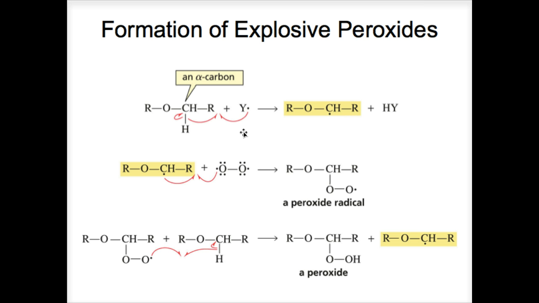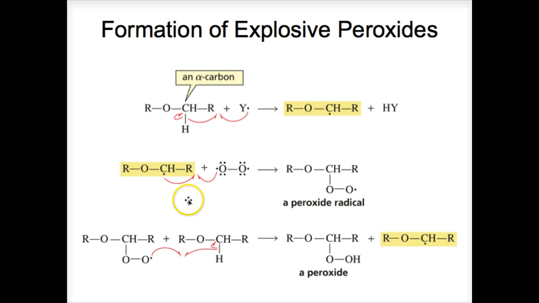It could be a bromine, it could be many different kinds of atoms. And you can see the one barbed arrows indicate the movement of one electron. Of course, this radical is going for the proton, so that's no longer a radical. But when it does that, it leaves a lone electron on the alpha carbon, forming a radical in the initiation step.